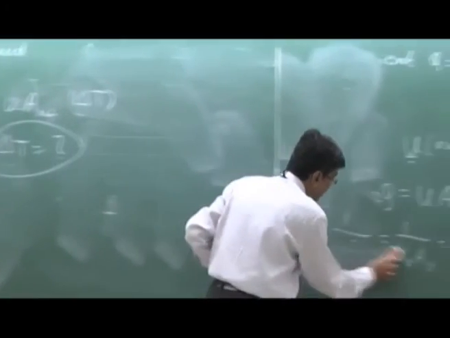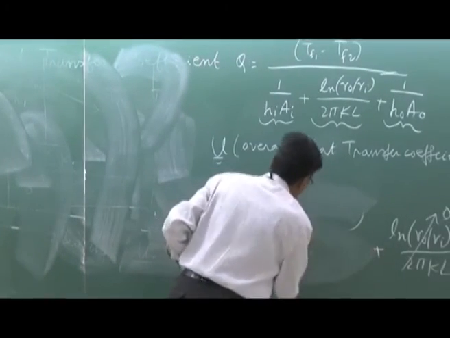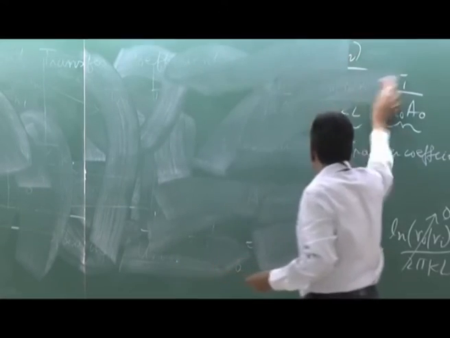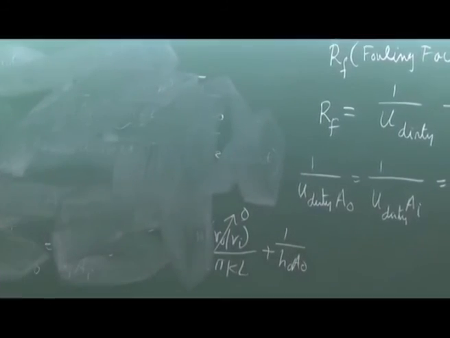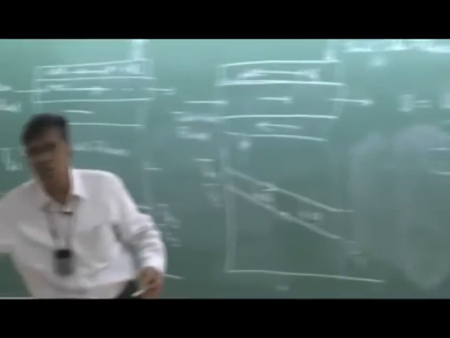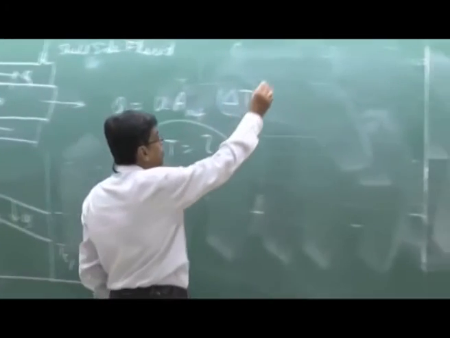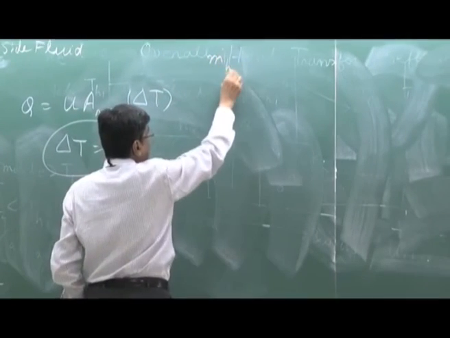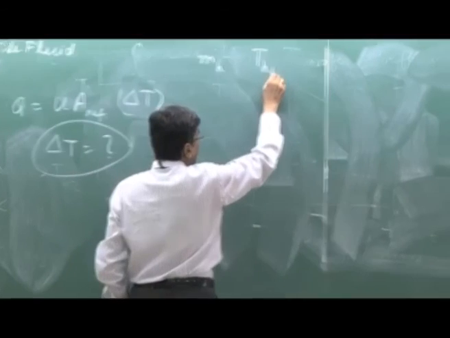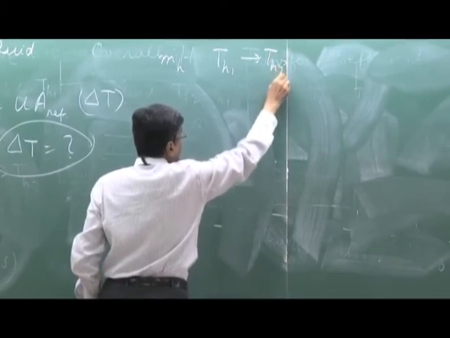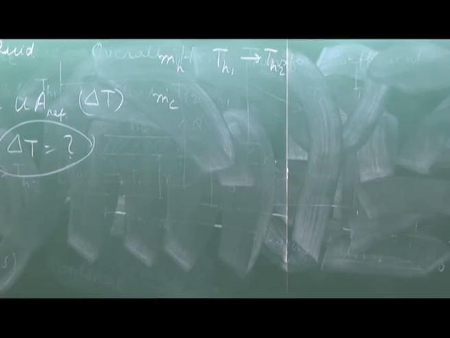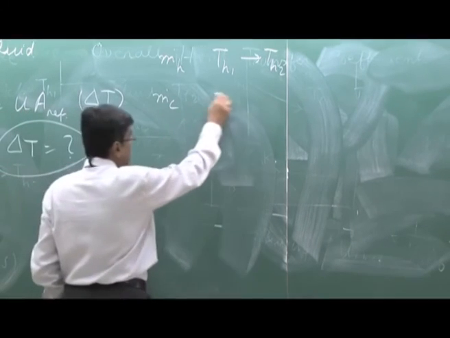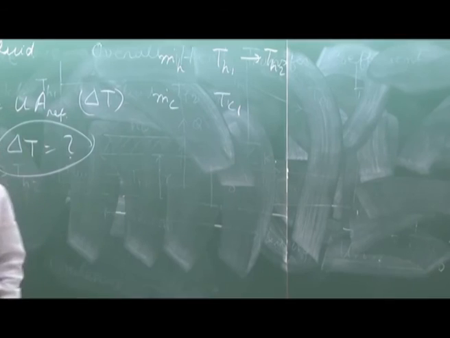Now let us consider a situation like this. You have a duty fixed. That means you have to cool a hot fluid, m dot h, from Th1 to Th2, known. And you know that your cold fluid flow rate available is this, and the cold fluid temperature available is this, Tc1, which is usually the ambient temperature.